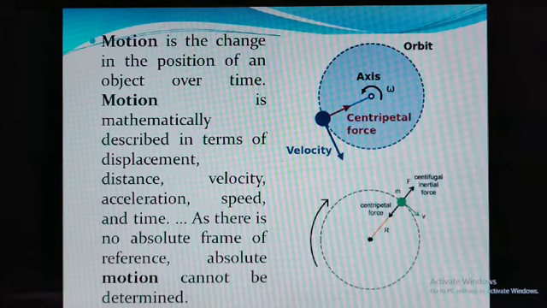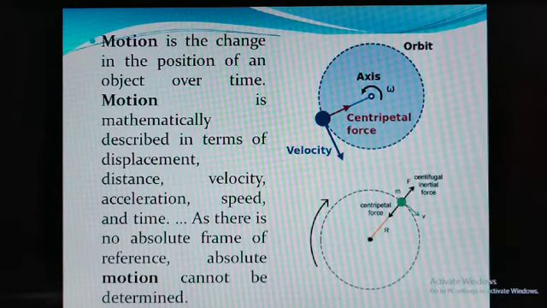That force is called centripetal force. If that force is exerted away from the center, it is called centrifugal force. Equal and opposite forces are there. Both are equal as well as opposite. That's why centripetal and centrifugal forces act on the object.